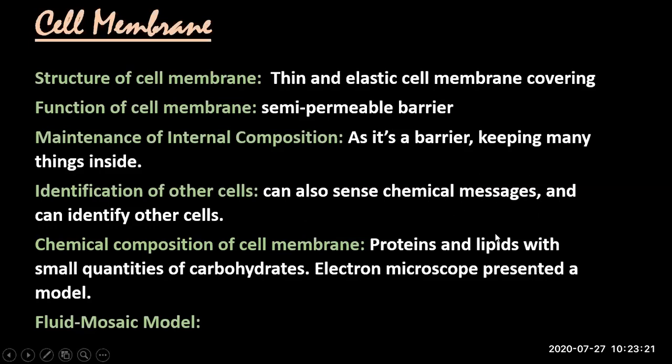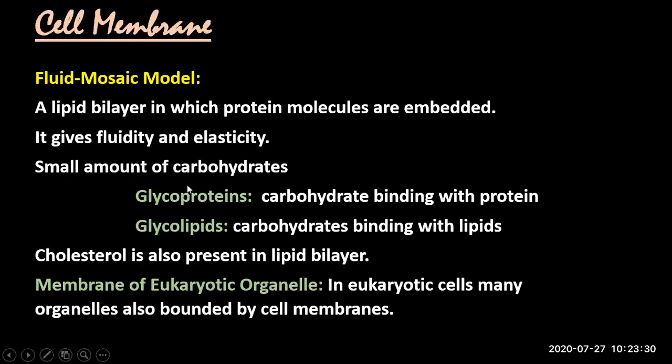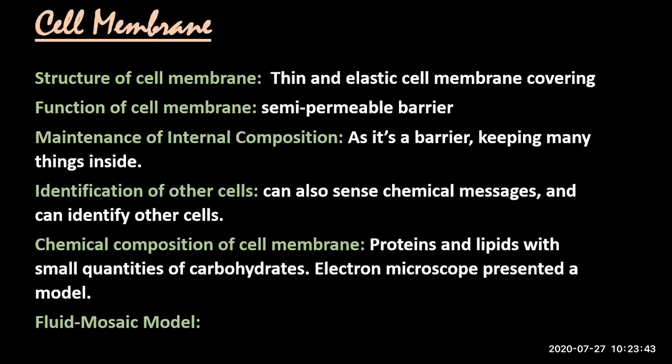I will show you the diagram. There are protein receptors in the plasma membrane which also sense the messages. कौन सा chemical enter हो रहा है, ये जो है ना ये protein molecules यहाँ पे और ये यहाँ पर. They can sense which molecule is entering into the plasma membrane, which molecule is leaving the plasma membrane. और ये कैसे सारा हो रहा है? It is happening by the plasma membrane, which is identifying all these other cells.